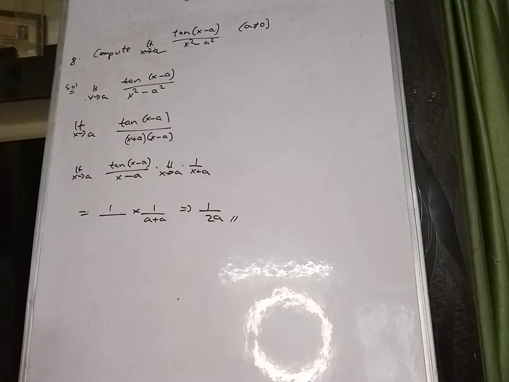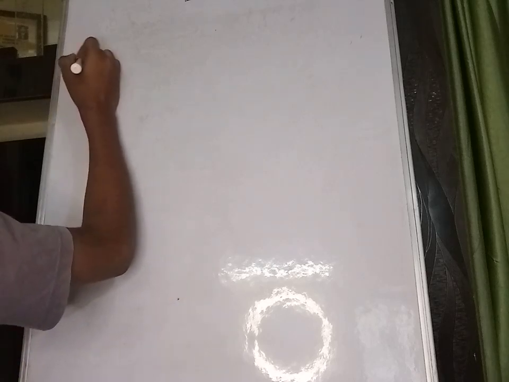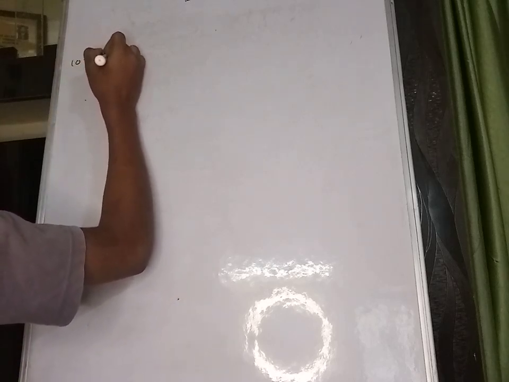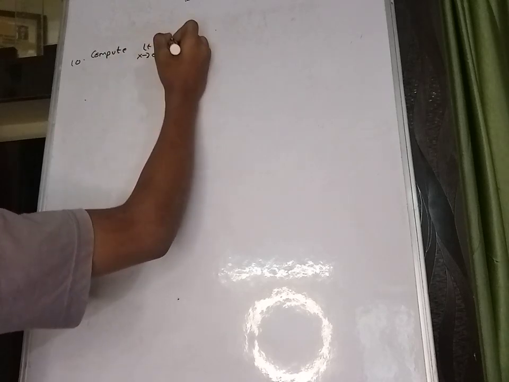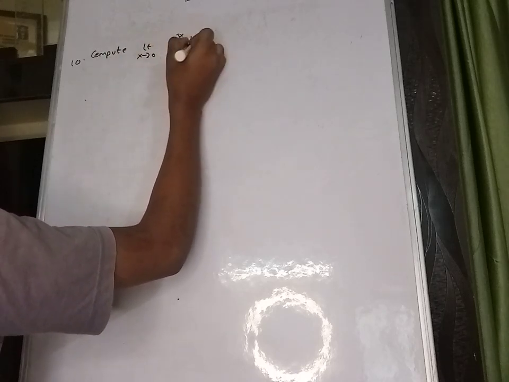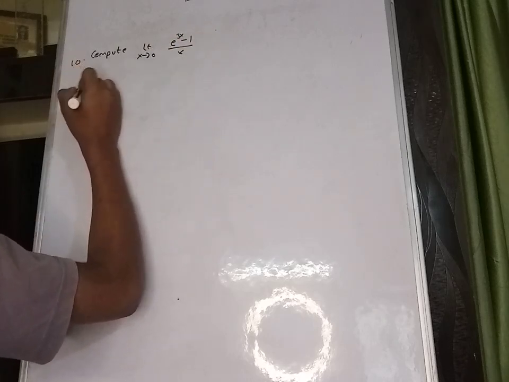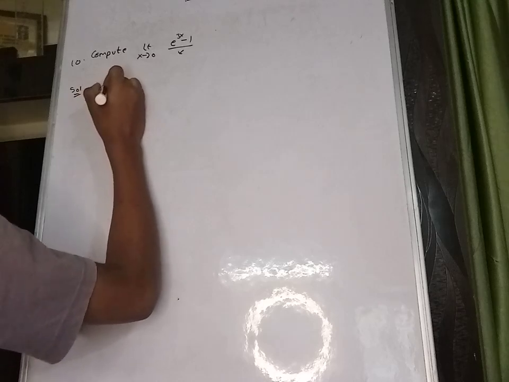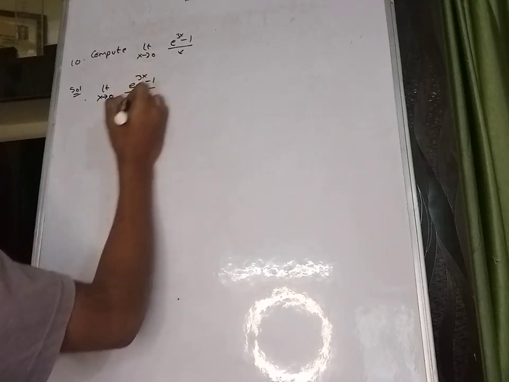Now let's go to 10th sum. Compute limit x tends to 0, e power 3x minus 1 divided by x. Okay, solution. So limit x tends to 0, e power 3x minus 1 divided by x.